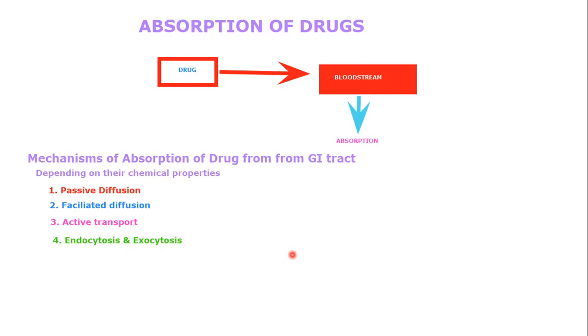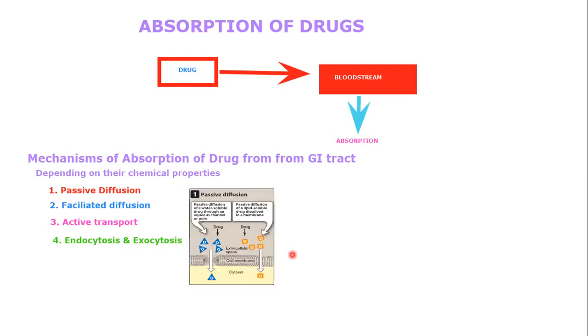First, we will discuss passive diffusion. What is passive diffusion? The driving force of passive absorption of a drug is the concentration gradient across the membrane separating the two compartments. You can see in the figure.